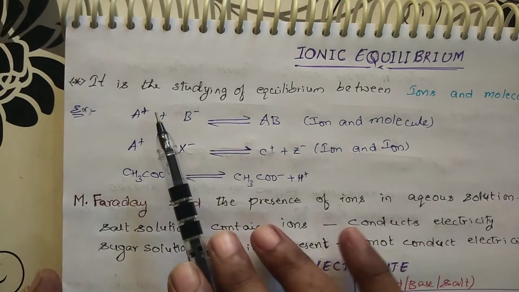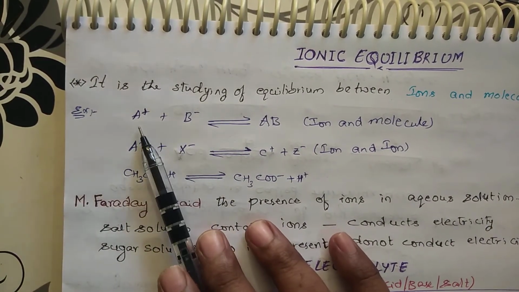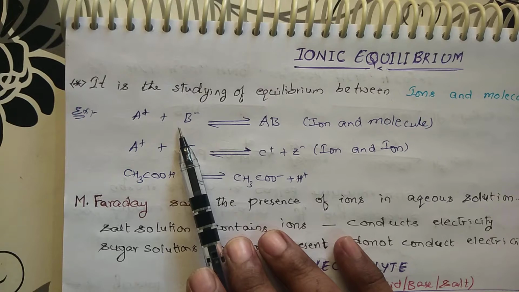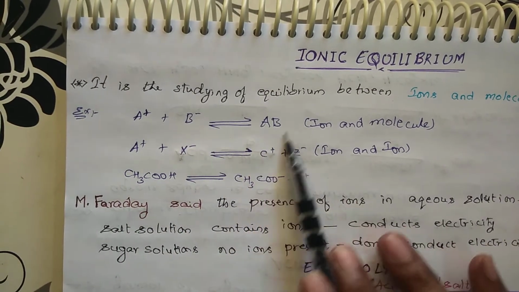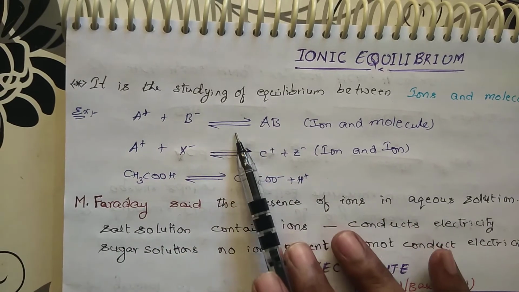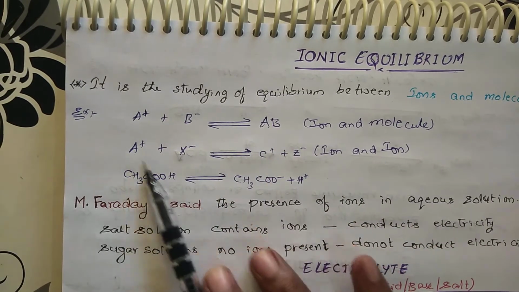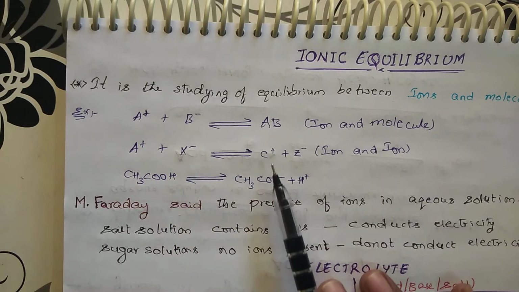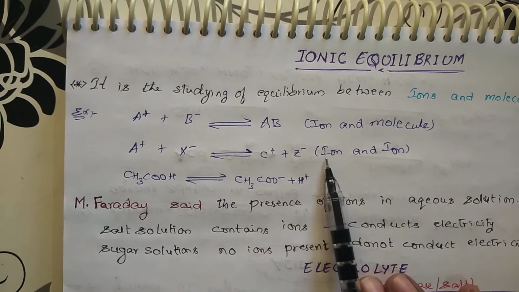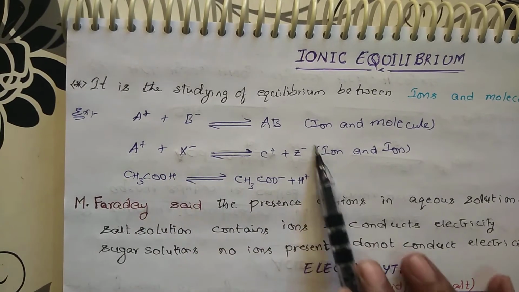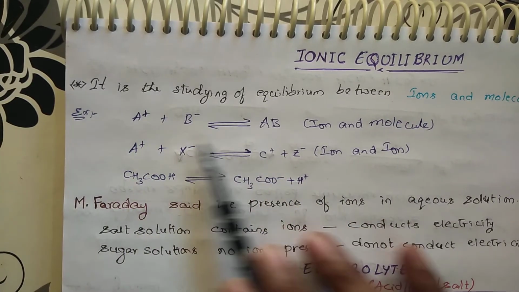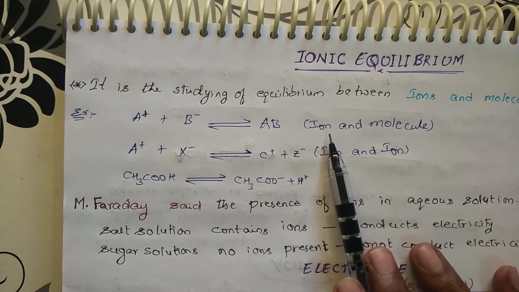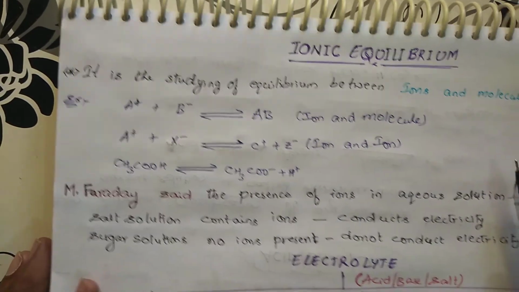So let us take some example. A plus, this is one ion, plus B minus, one more ion. This entire content is in equilibrium with AB. So this is a molecule. So ions are in equilibrium with molecules, or ions A plus and X minus in equilibrium with C plus Z minus. So this one is ion equilibrium, this one is ion molecule equilibrium. So when there is equilibrium between ions, we will be saying that ionic equilibrium is present.